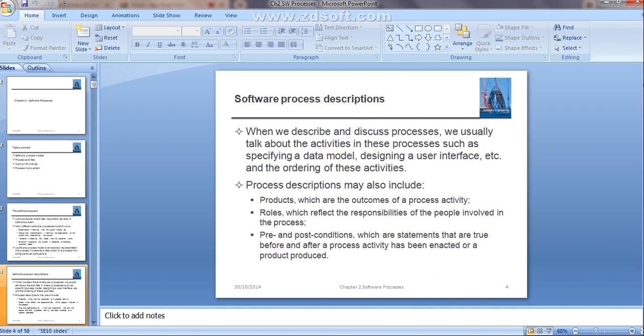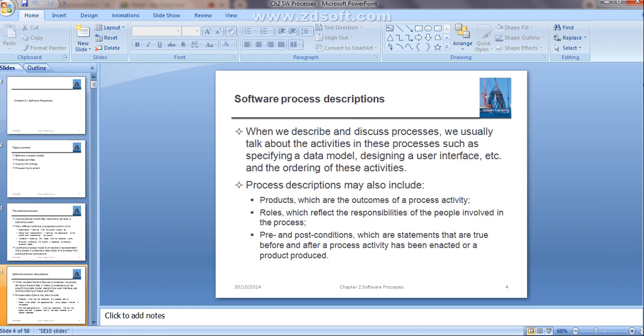So the pre and post conditions are nothing but the statements that will be true before and after the process activity has been enacted or the product is produced. I hope it is clear. Along with the different kinds of process activities, you need to consider these process descriptions also. First, the product is the outcome of each and every process activity.